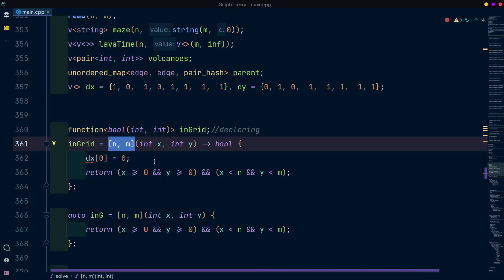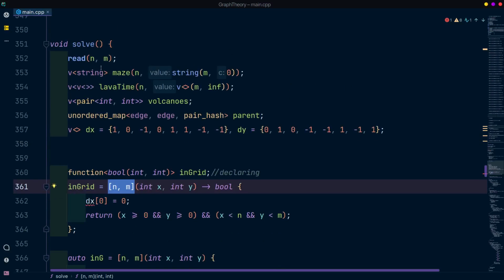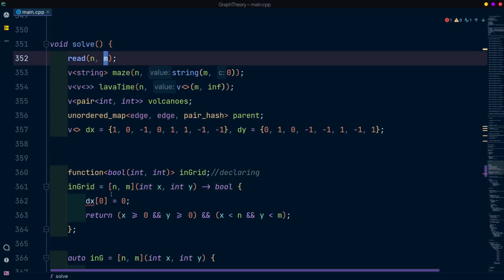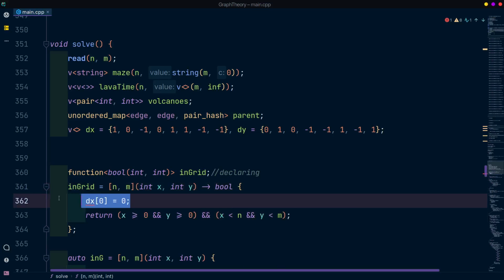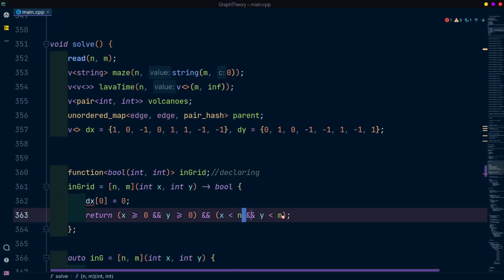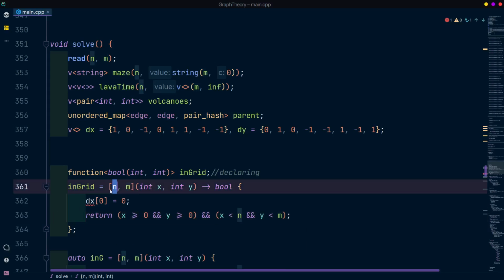Okay. So here n and m we have declared earlier, and we are supplying n and m in the capture clause. And n and m are used inside the function. If we mention any name of a variable in the capture clause, it is captured by default by value. Like pass by value, it's captured by pass by value, and it's used in the function.